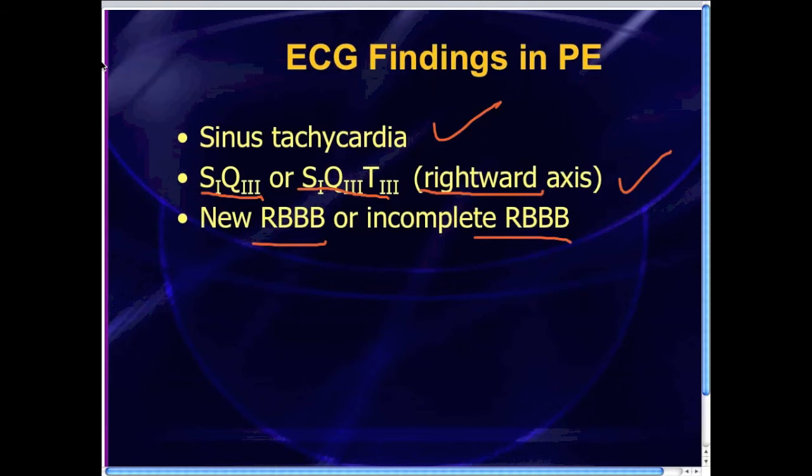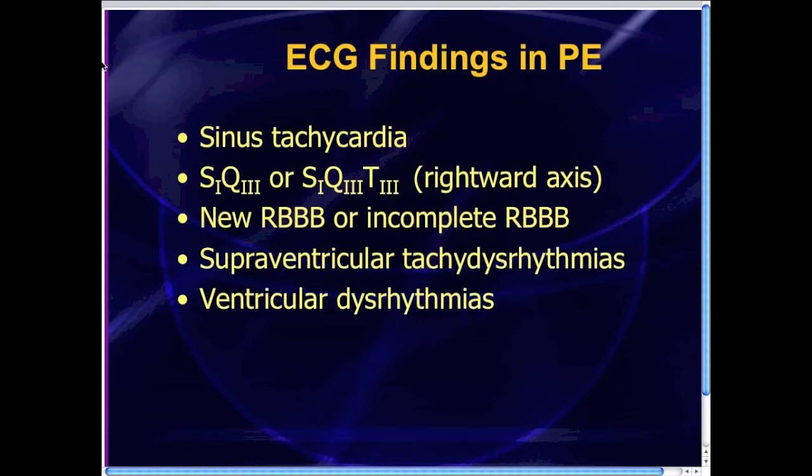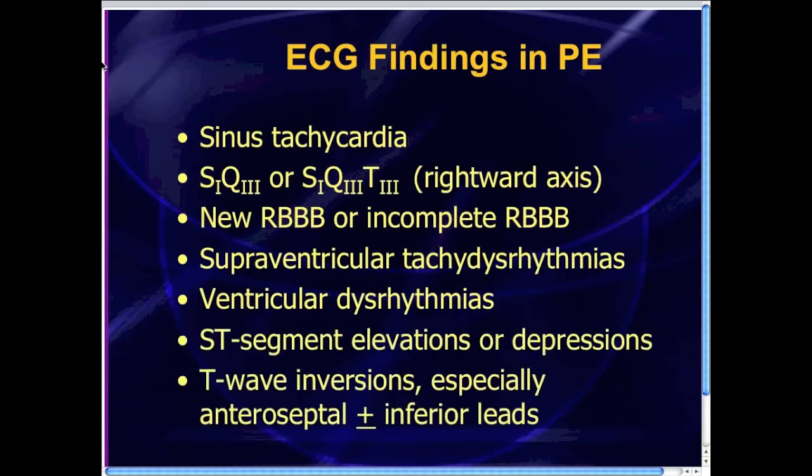Well, there's a few other things that you should look for in PE cases as well. We know PEs can produce atrial dysrhythmias, SVT, atrial flutter, atrial fibrillation can be produced by pulmonary embolism. You can even have runs of ventricular tachycardia from pulmonary embolism. That's probably not a big surprise to people out there. Here are a couple things that, for people that haven't been keeping up with the EKG literature or the EKG videocast, you may not know about: that PEs can produce ST elevation or ST depression, not necessarily that commonly, but it can mimic a STEMI or a non-STEMI.